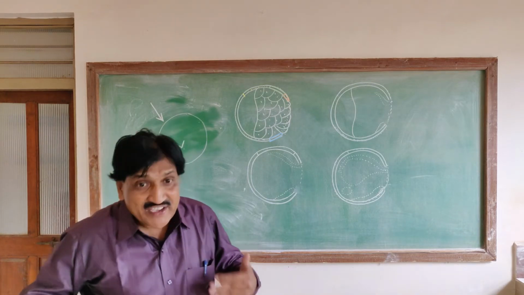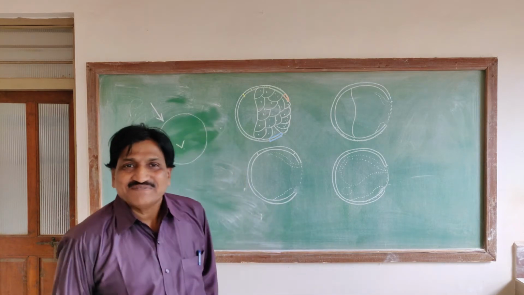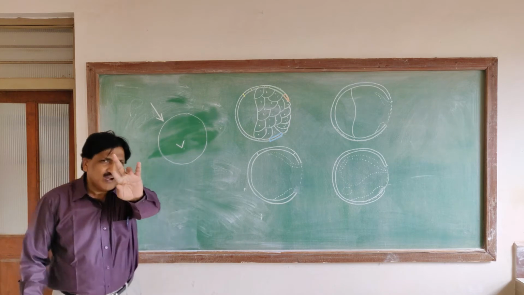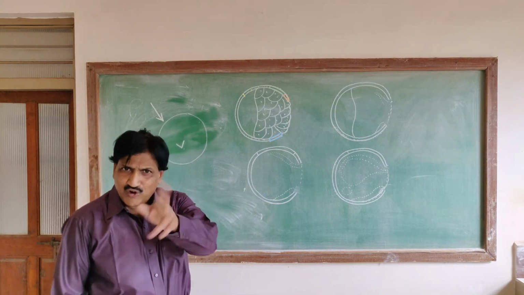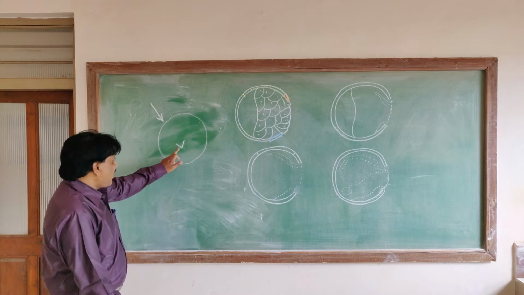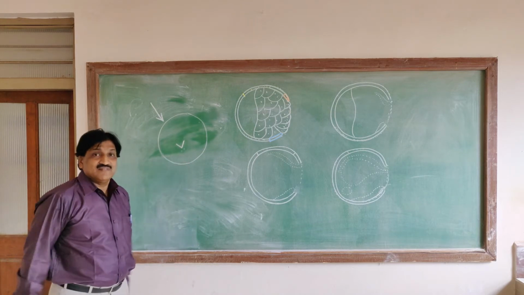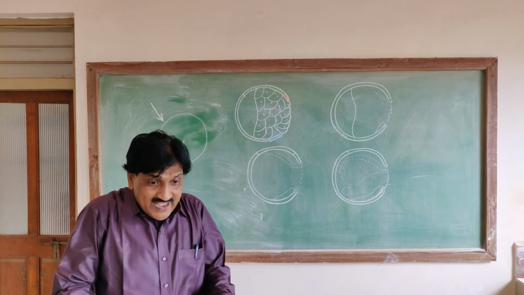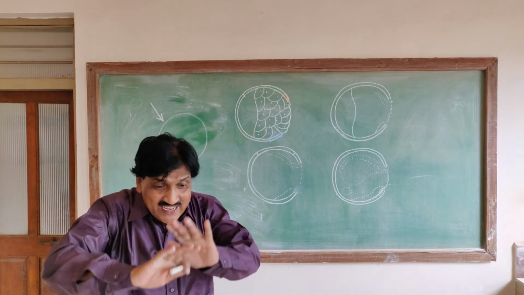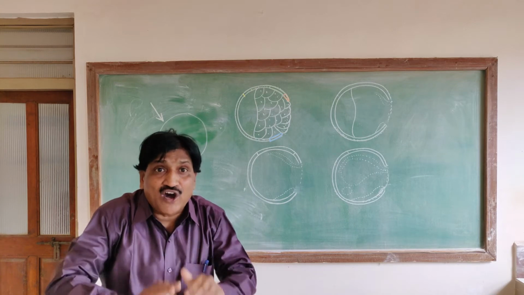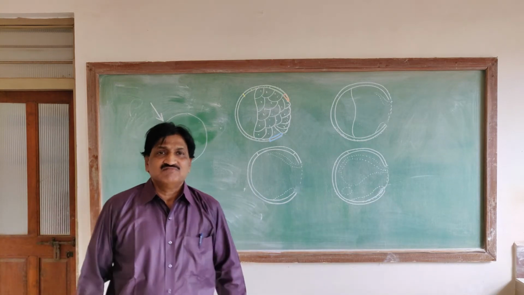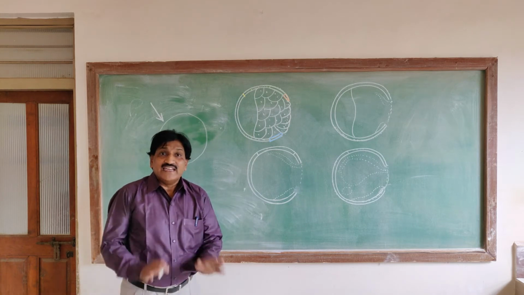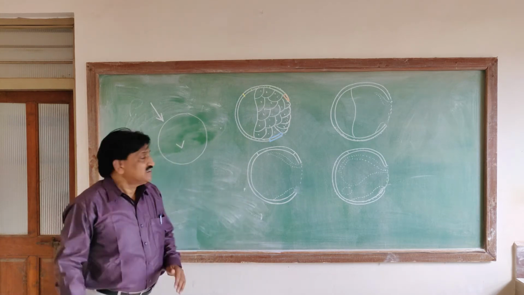So, what is the significance of the grey crescent? My dear students, it is very important. It performs two functions. One is that of an organizer, a topic in embryology. Organizer means organizing neighboring cells for normal development. Organization is very important. It acts like an organizer.